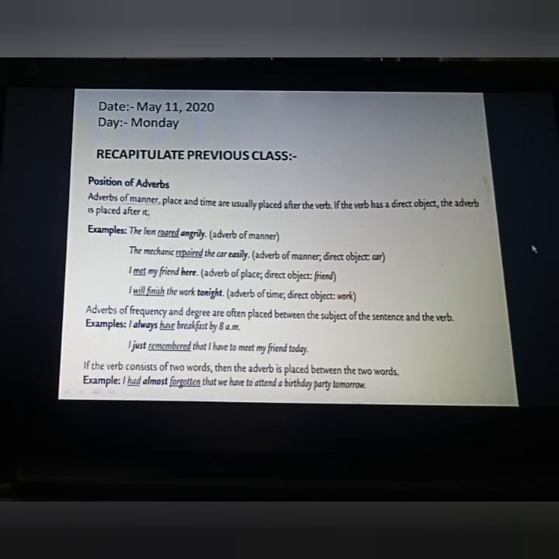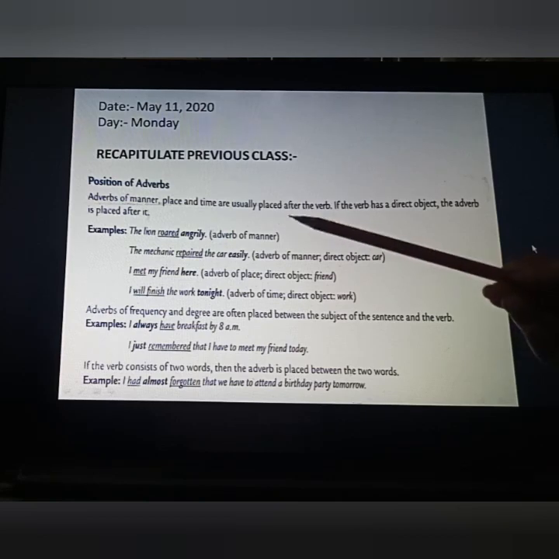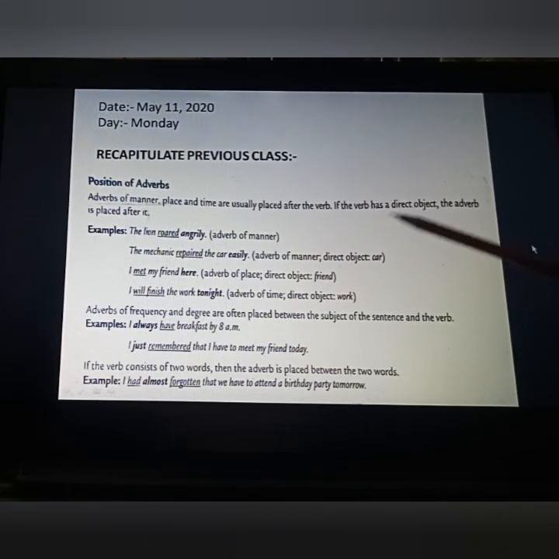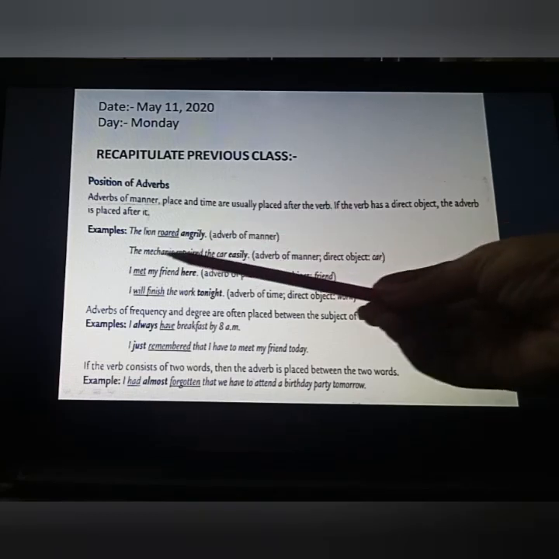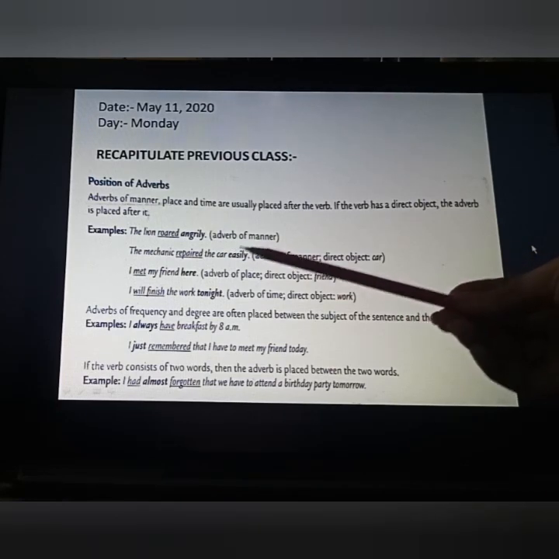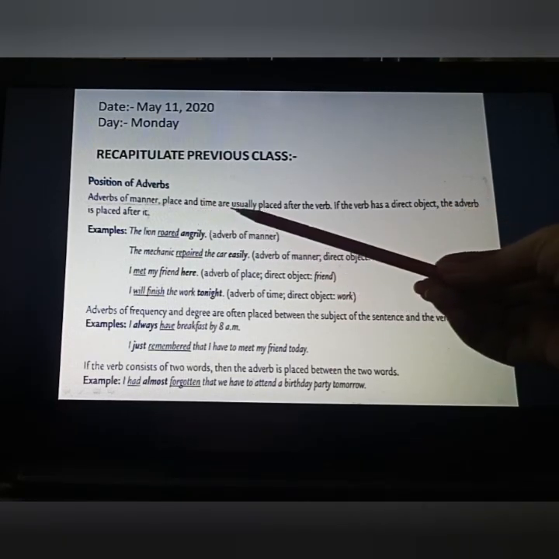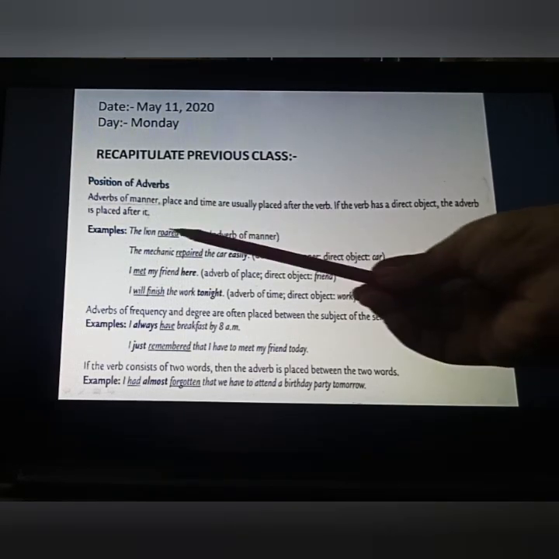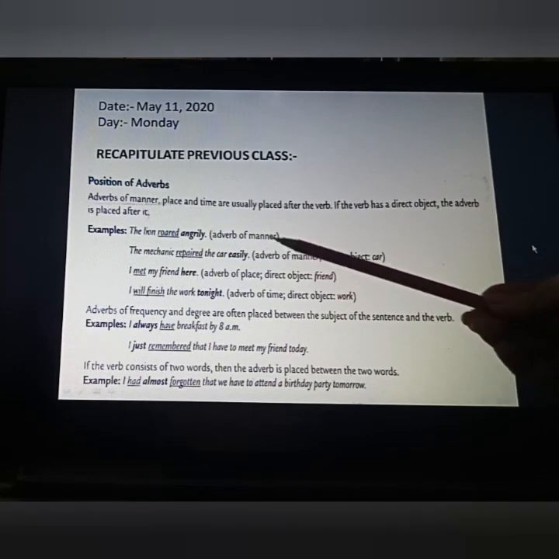Before starting today's content, let's recapitulate the previous class. As we have learned the position of adverbs, adverbs of manner, place and time are usually placed after the verb. If the verb has a direct object, the adverb is placed after it. Like, the lion roared angrily. Here, the adverb is angrily, that is an adverb of manner. Roared is our verb, so angrily we are placing after it.